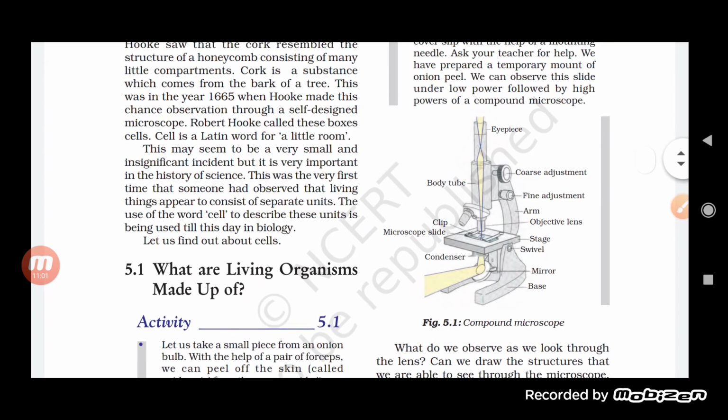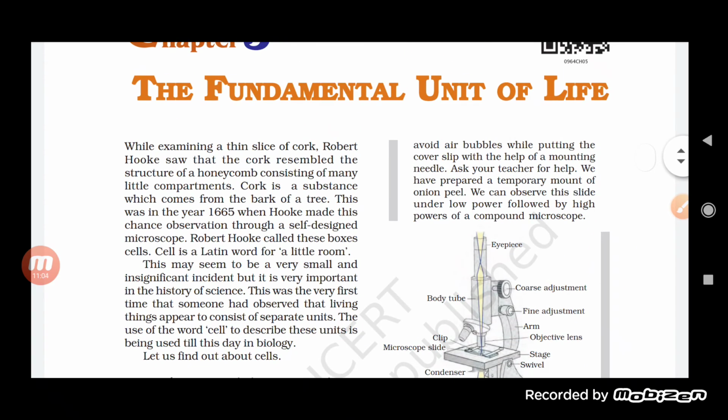Now what is the precaution that we have to take? Take care to avoid air bubbles while putting the cover slip with the help of a mounting needle. So with the help of the needle only you have to keep the cover slip on the slide. So why we are doing so? We are doing this because we do not want any air bubble to be present in it. What will happen if the air bubble is there? If the air bubble is there, then we will not be able to see the slide very easily.